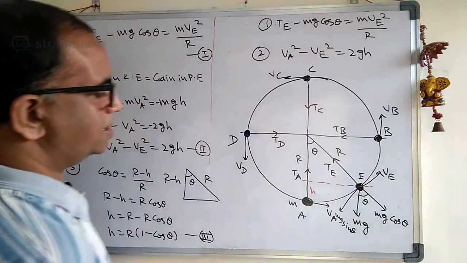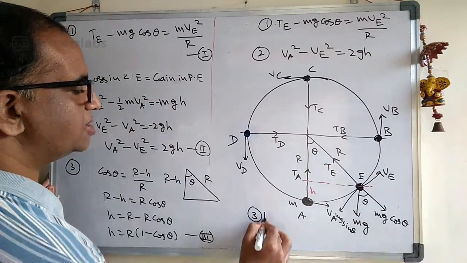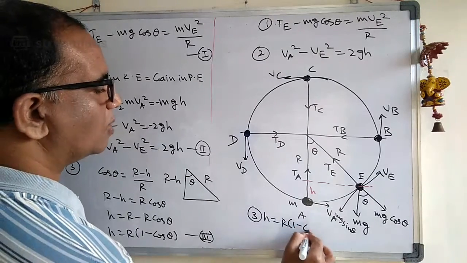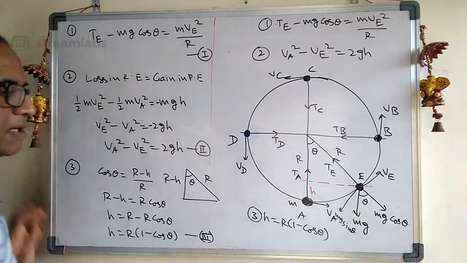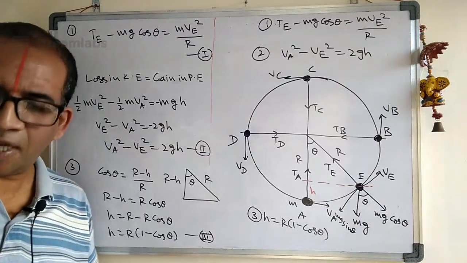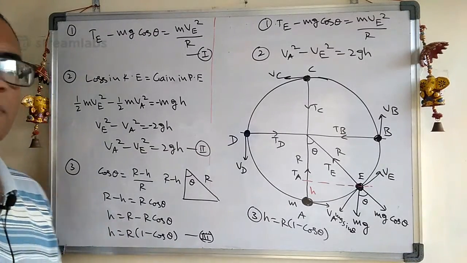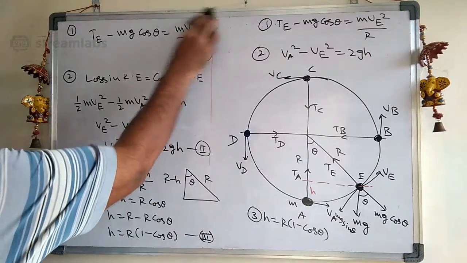And the third equation: H is equal to R into 1 minus cos theta. These are the three equations I am going to use in solving the problem.